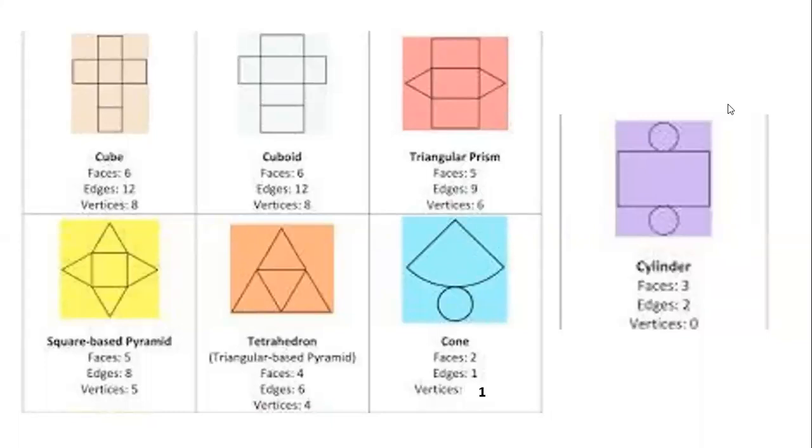This you have to write. Time does not permit, so I will share the worksheet. You can do it afterwards also, but better if you have time, you can copy this. Cube. You can write only the name, cube. No need to draw the diagram. I have given the diagram so that you can easily see how many faces, how many edges, how many vertices there are. That gives more clarity.